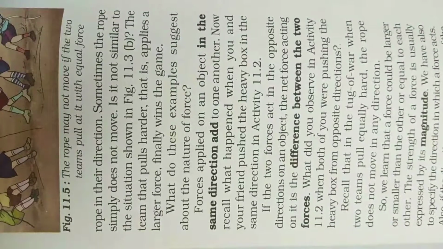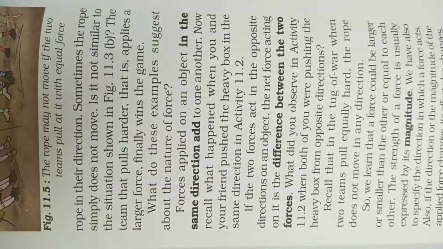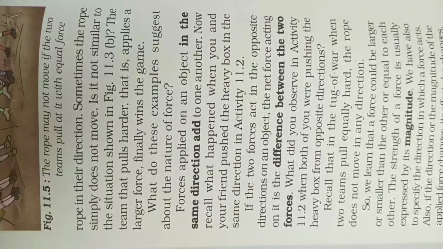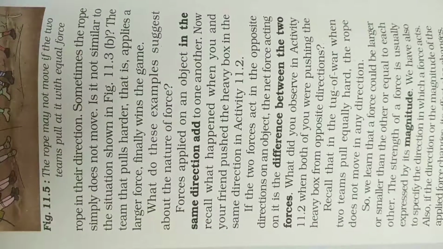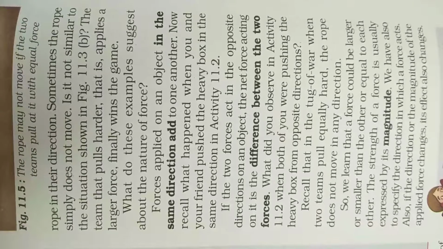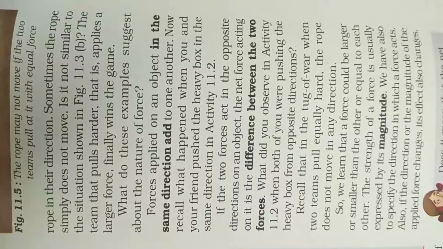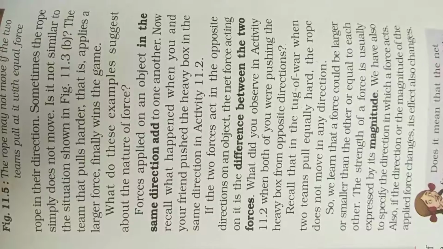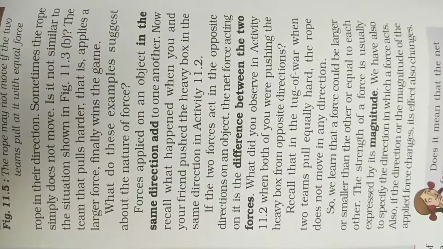What did you observe in the activity when both of you were pushing the heavy box from opposite directions? The block will not move from one place to another because the forces are applied in opposite directions. Recall that in the tug of war, when two teams pull equally hard, the rope does not move in any direction. Why? Because the applied forces are opposite. That's why the rope does not move in any direction.